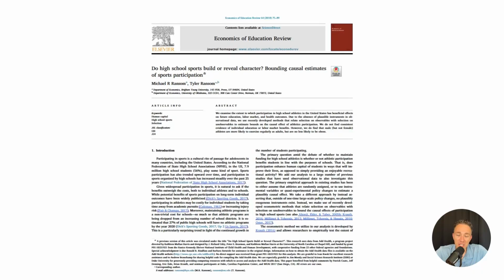This paper has a lot of sentimental value to me, in part because I got to work with my dad as a co-author, and also because it was the very first paper that I ever published in a peer-reviewed journal. So the title of the paper is, "Do High School Sports Build or Reveal Character? Bounding Causal Estimates of Sports Participation."